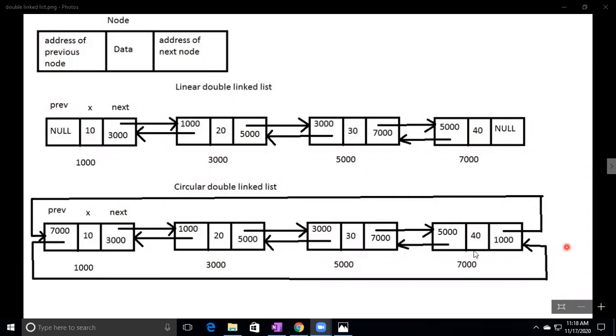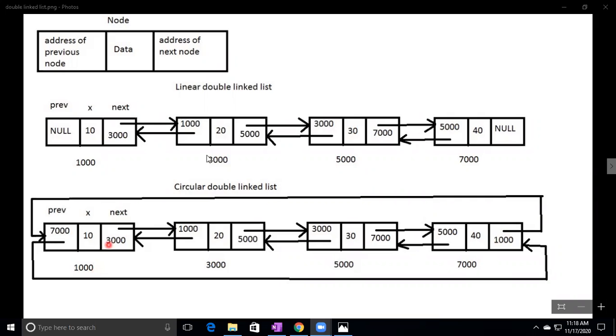Similarly, here 7000, this is what? This is the last node. So this last node is holding the first node's address. So the last node's next value is the first node's address. Observe, what is the first node address? 1000.